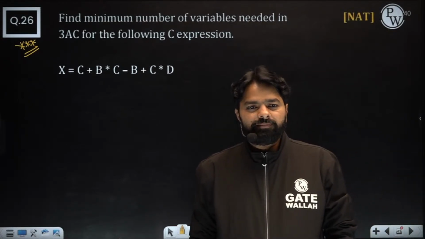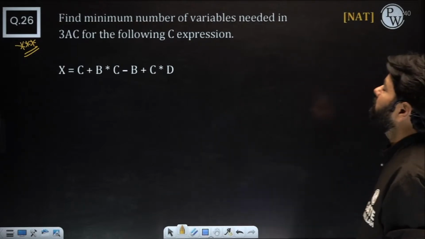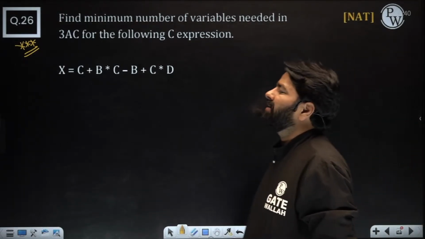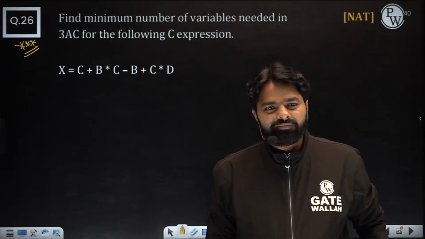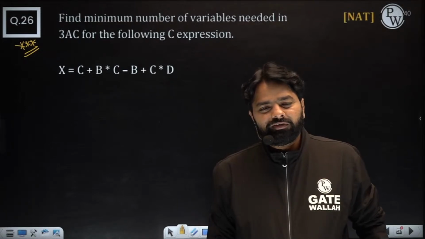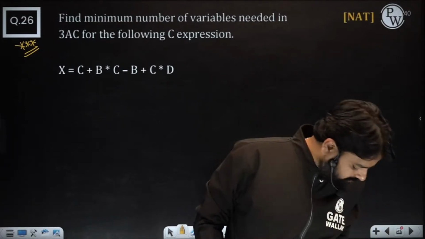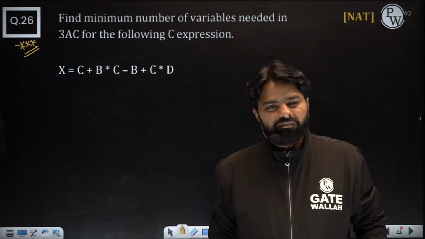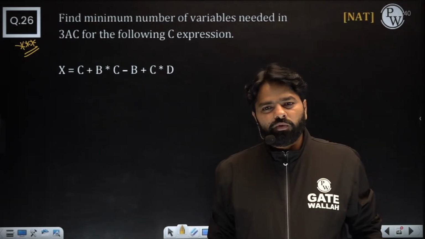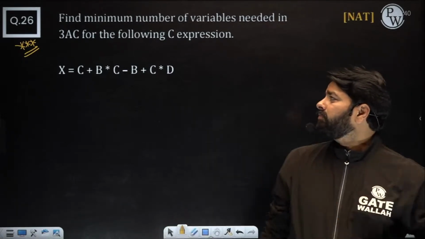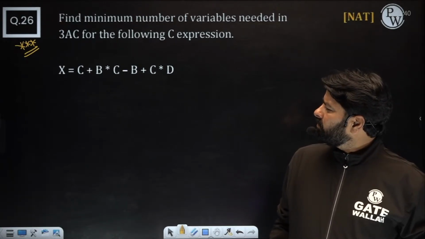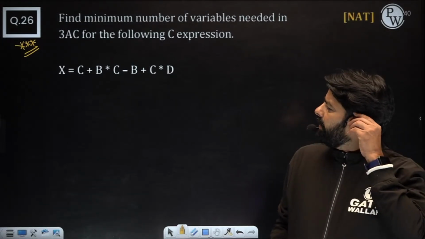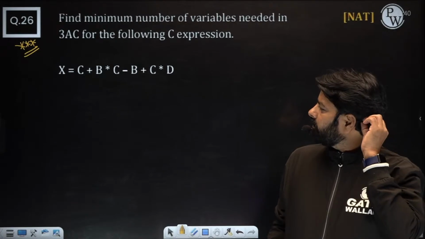Any answer so far? What is the question? Minimum number of variables needed in 3AC or SSA. You're able to answer it? Great. 4, that's what I'm expecting. 4, 3, which one is the right? Okay, that's a good question, I guess.